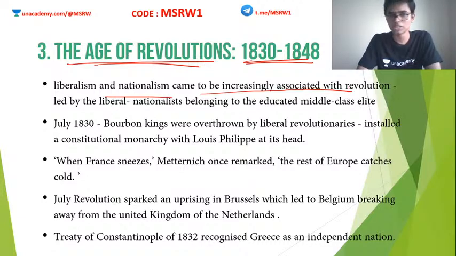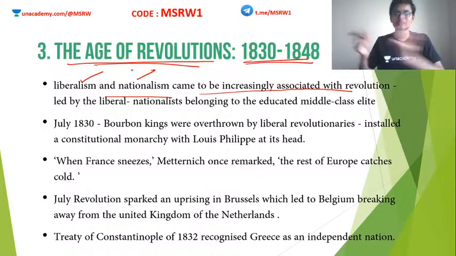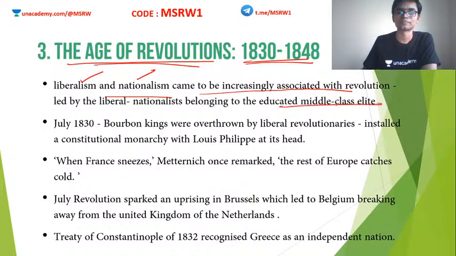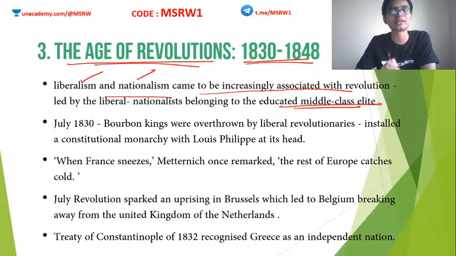Most of these revolutionaries had liberalism and nationalism as their goal. Clear? Freedom is obviously there. After getting freedom, they wanted to be liberal and they also wanted to become a nation. Clear? So these revolutions were actually led by middle class people. Most of these revolutions were not led by a noble or a king or anything. They were done by the educated middle class people.